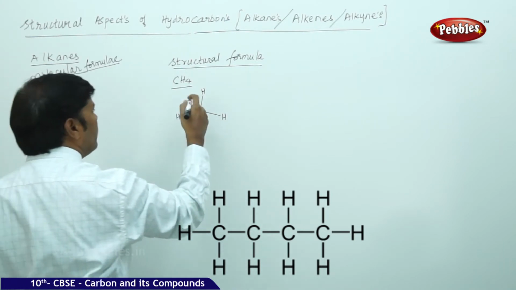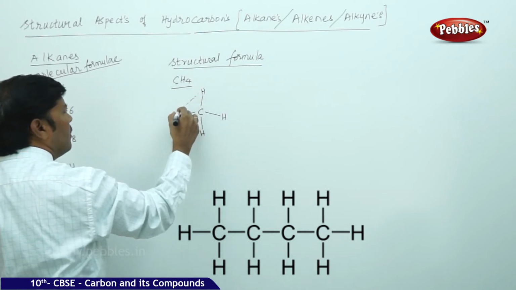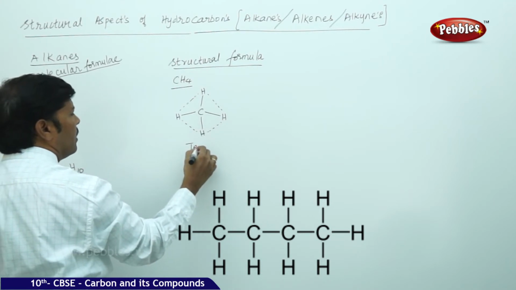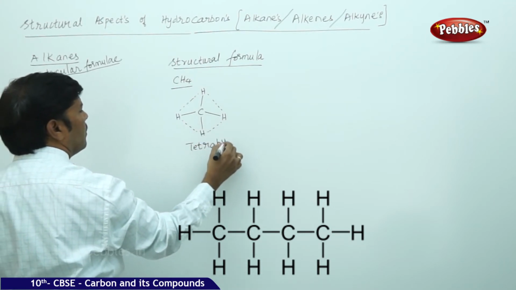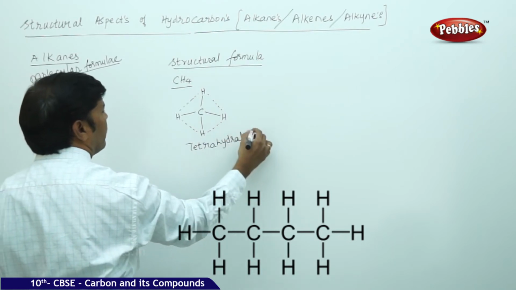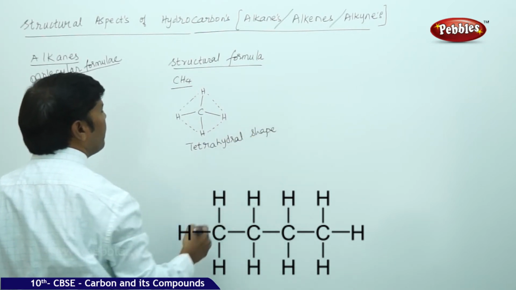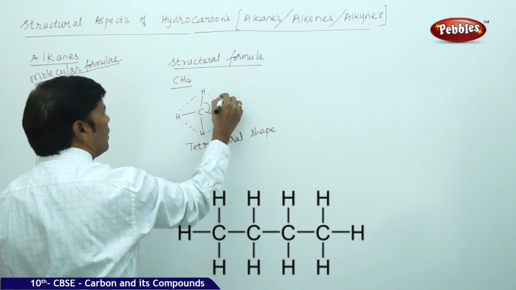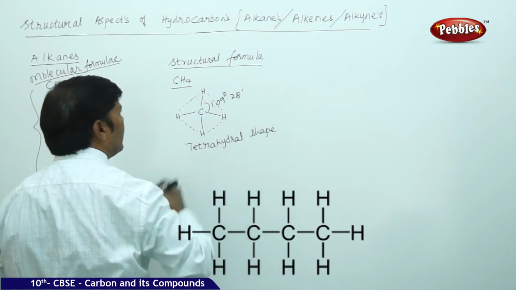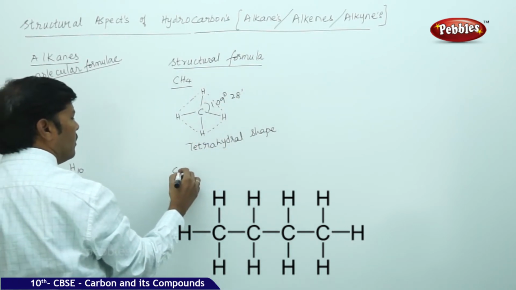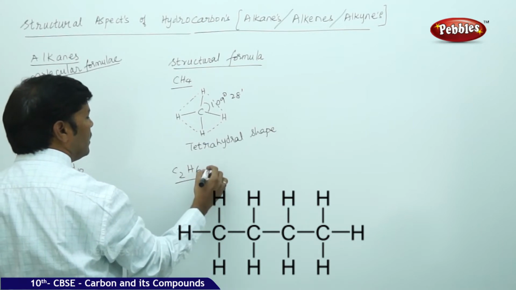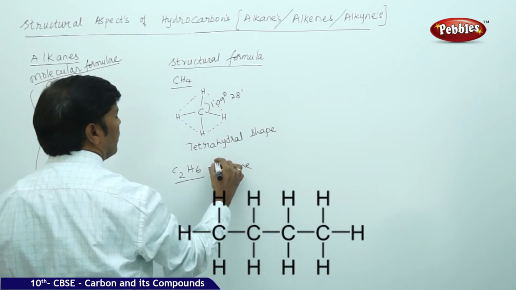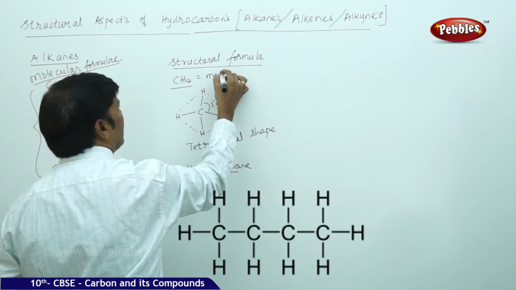This methane molecule has a tetrahedral shape, and its bond angle is 109 degrees 28 minutes. Likewise, if you go for C2H6, this is ethane, and CH4 is methane.